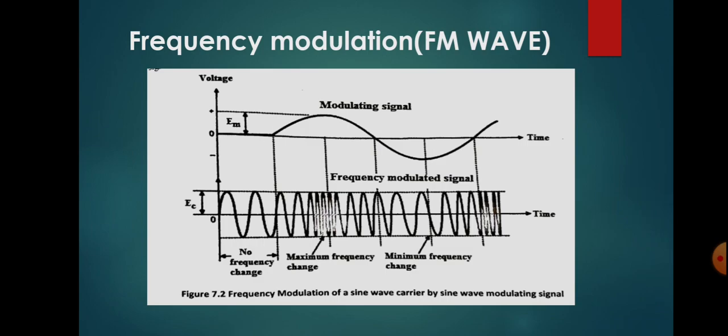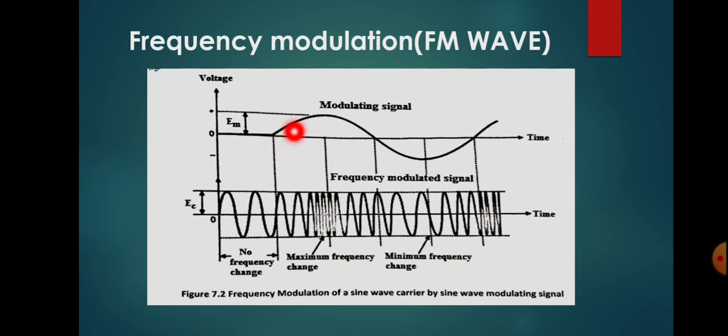Let us see the detailed waveform for the FM modulation. See here, the modulating signal is shown here. At the starting point here, it represents there is no modulating signal. So the carrier signal is shown like this. So this will be the carrier frequency, and the amplitude of the carrier is EC, amplitude of the modulating signal is EM. So when there is no modulating signal, that means there will not be any modulation or FM modulation. So the carrier signal is drawn as it is, okay. That means no frequency change will be there.